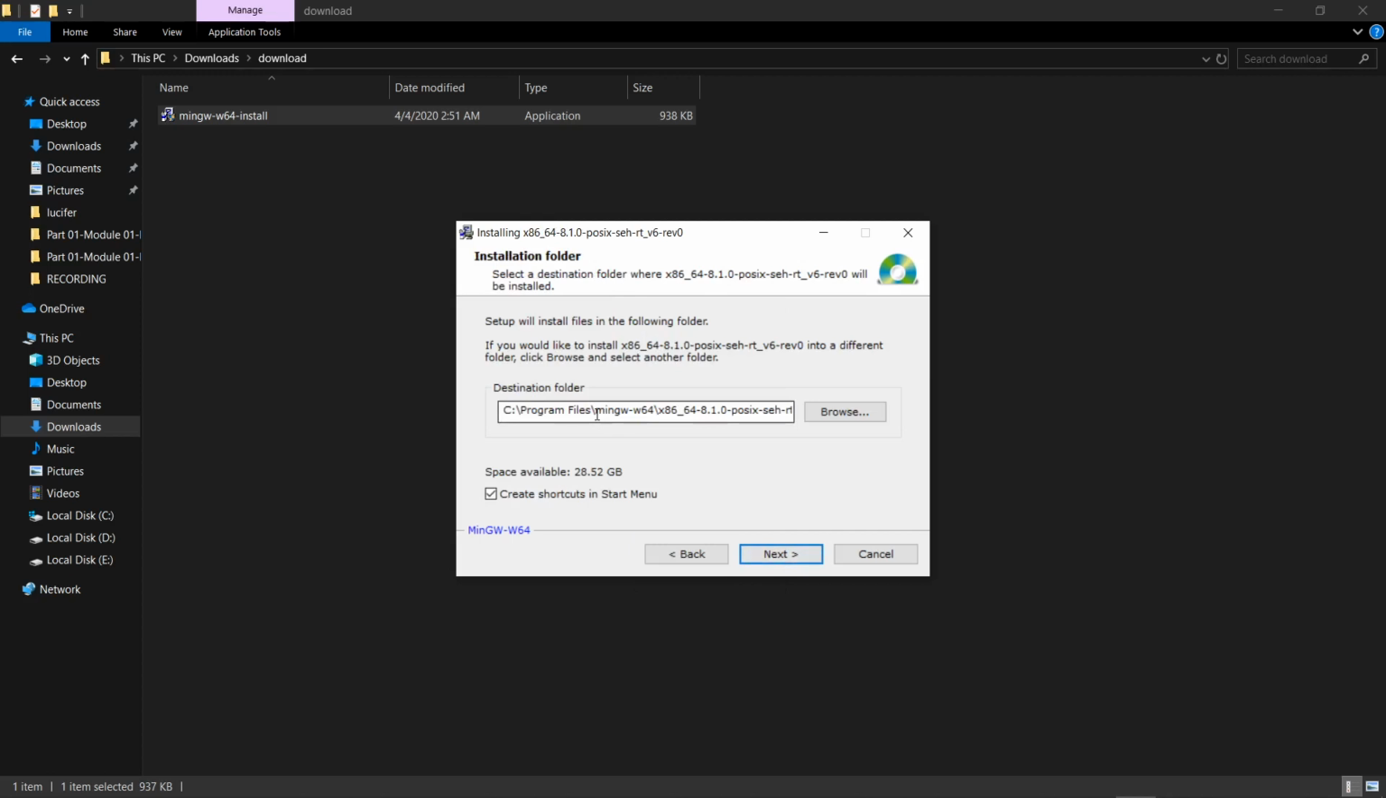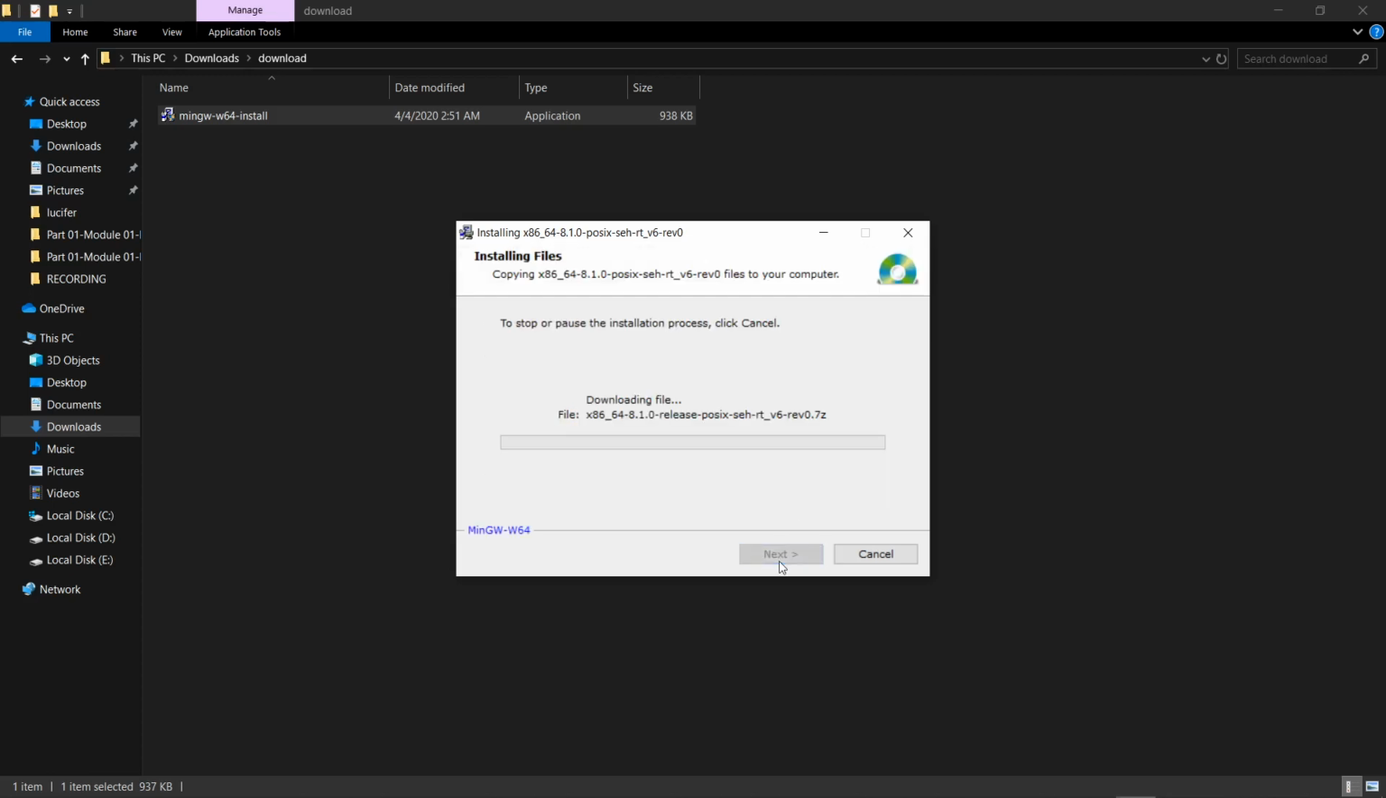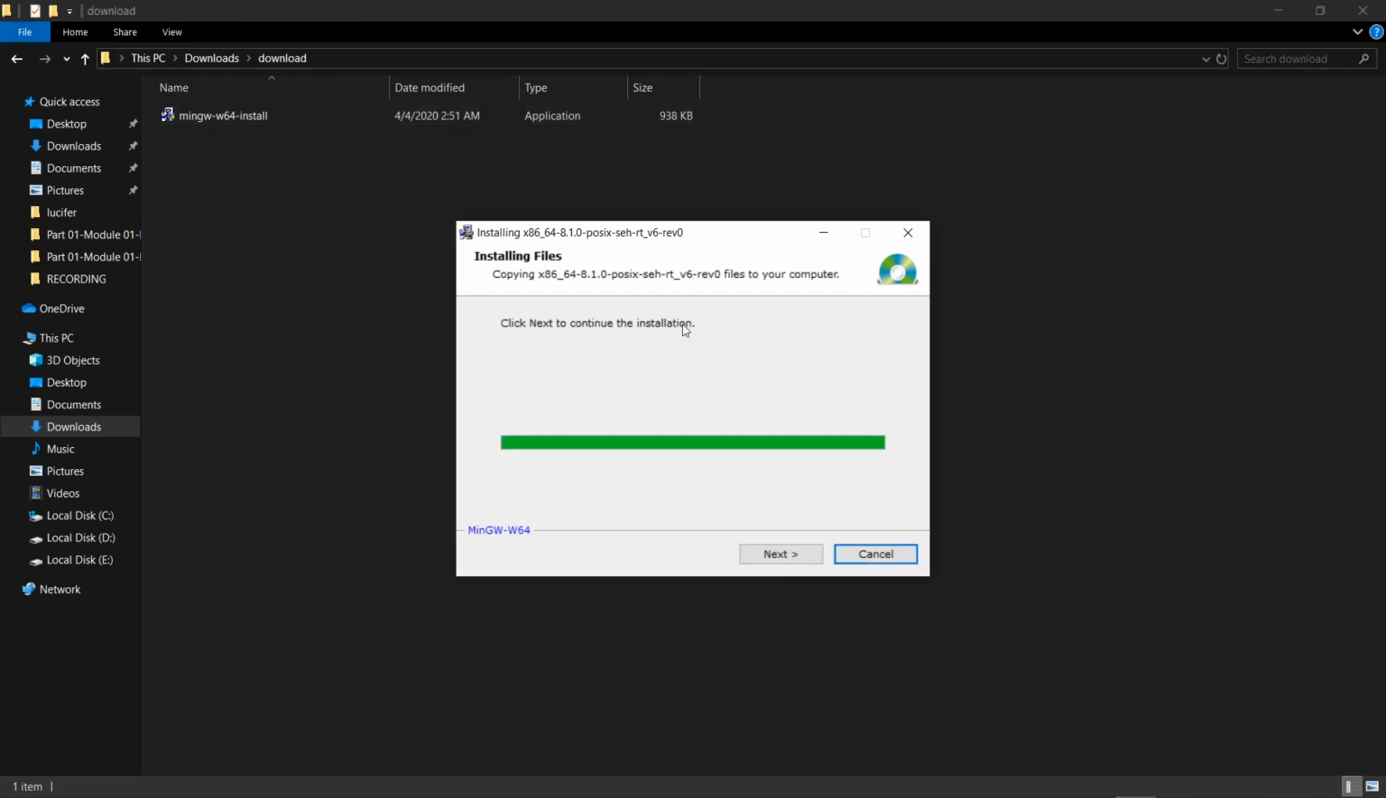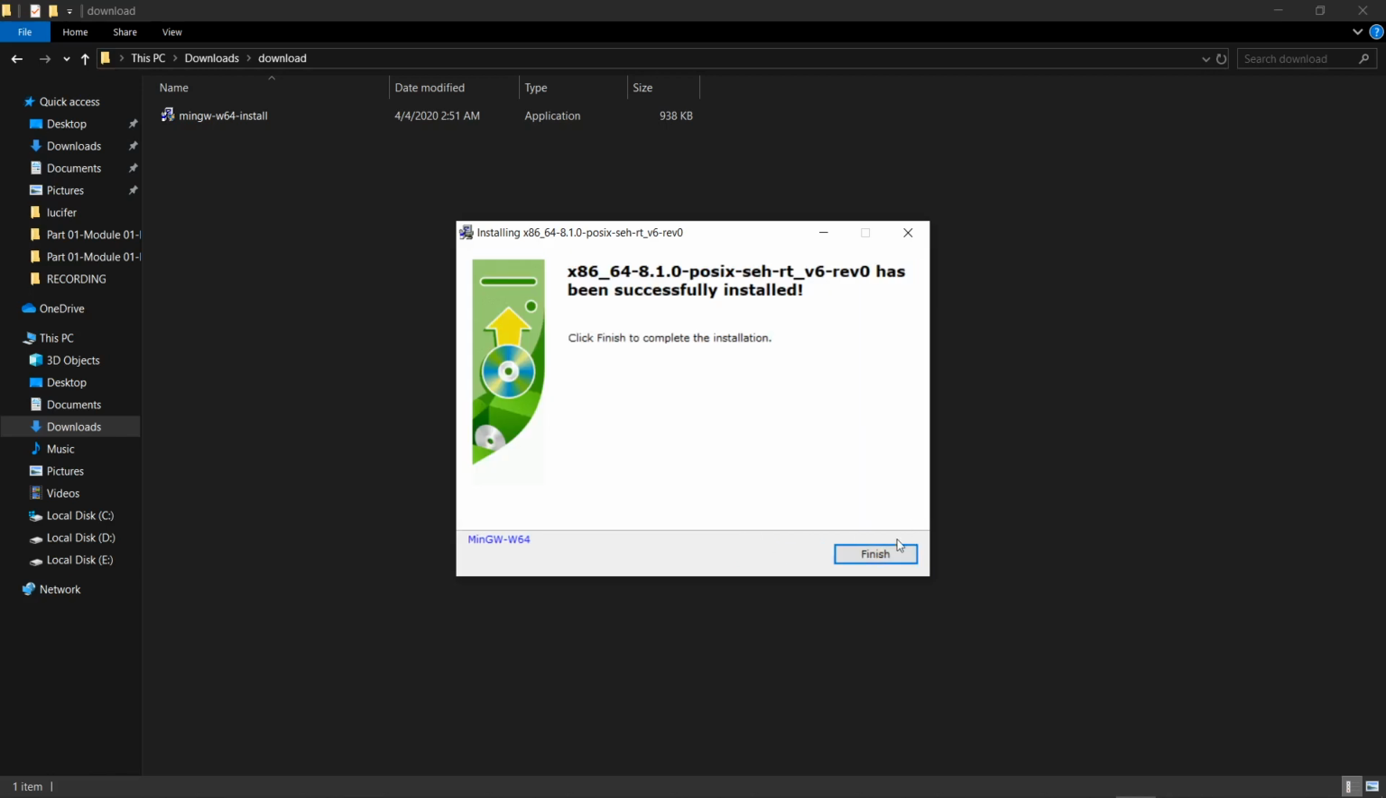Next. Don't make it in the Program Files folder. Make it in the C drive. And I don't want a shortcut in the start menu. This will be our directory. Next, and it starts downloading. After it finishes, we will continue. Our installation is now complete. Next, and now we finished our installation.